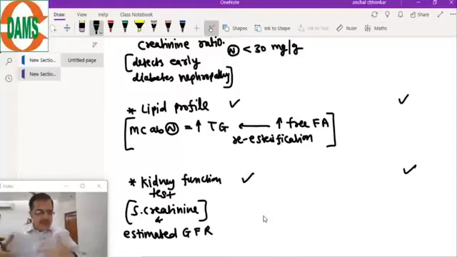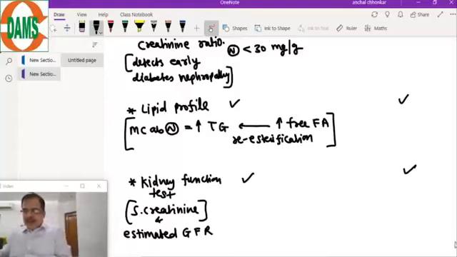Why is this test run? First, to know the complication of nephropathy, and second, to decide on the drugs, which drug we will choose. We do not start the medicines blindly in a patient of diabetes. We will first assess these tests.